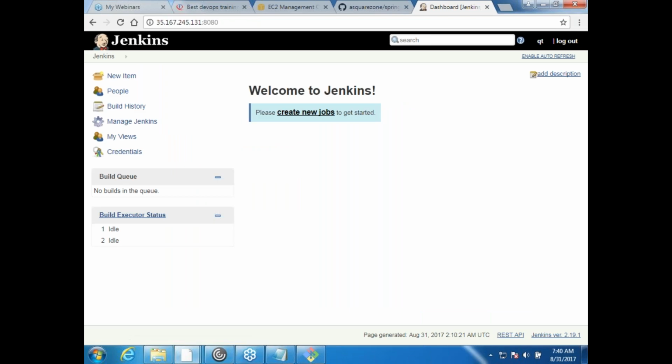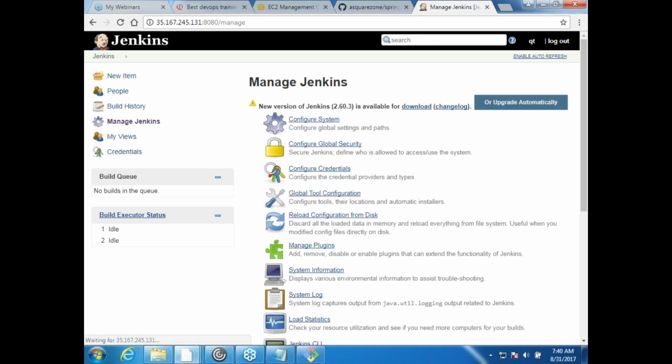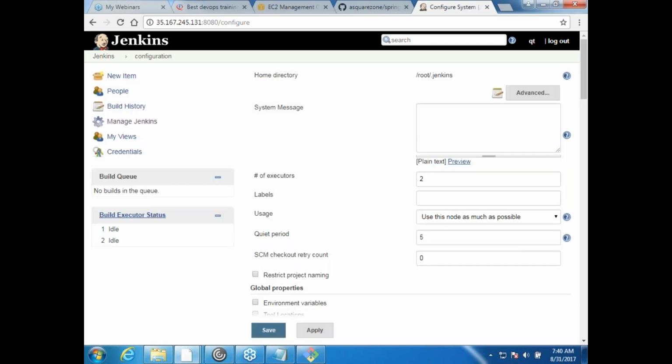Now let us explore some important areas. Generally you would see something called Manage Jenkins. This is a place where you can upgrade Jenkins, install packages, all of those things. Let me go into Configure System. You are seeing that this is my home directory. Number of executors is 2. Use this node as much as possible, and then what is the quiet period.